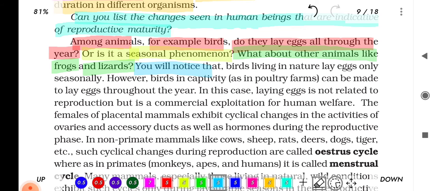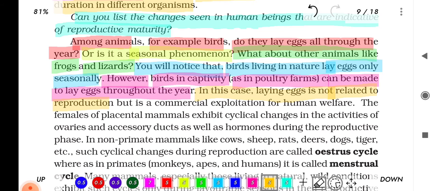You will notice that birds living in nature lay eggs only seasonally. However, birds in captivity, as in poultry farms, can be made to lay eggs throughout the year. In this case, laying eggs is not related to reproduction but it is a commercial exploitation for human welfare.